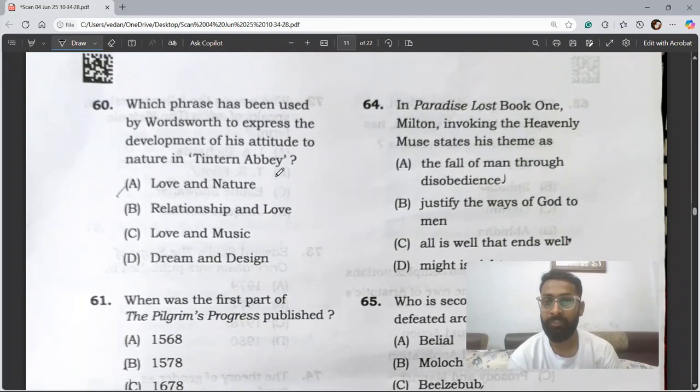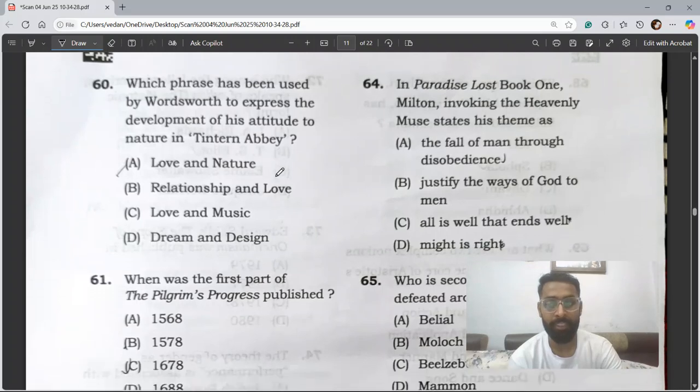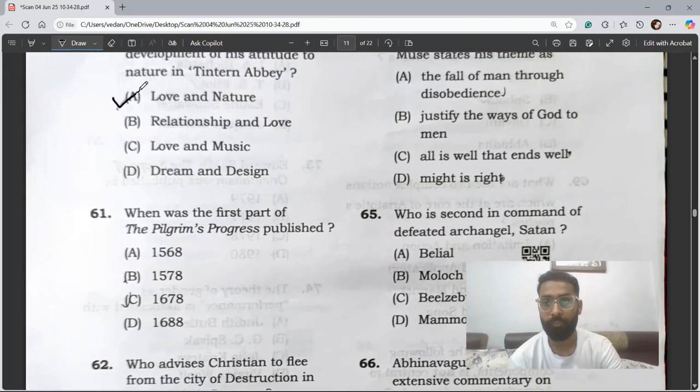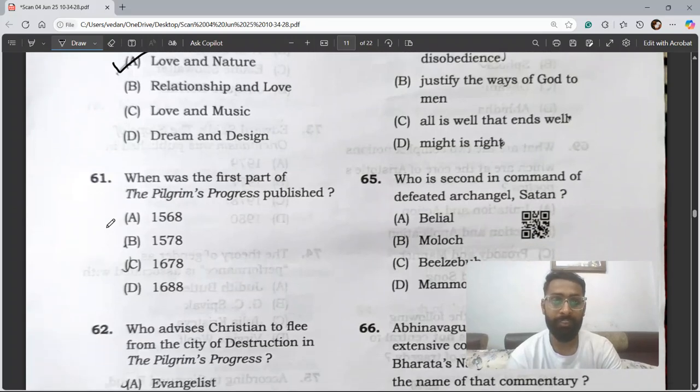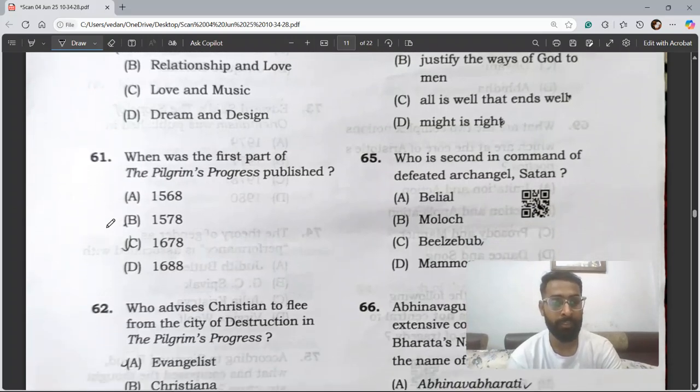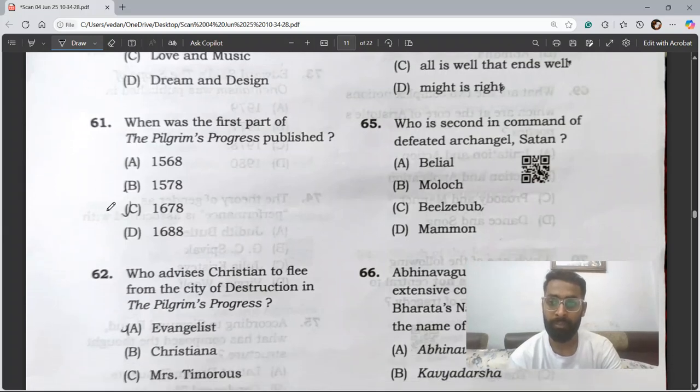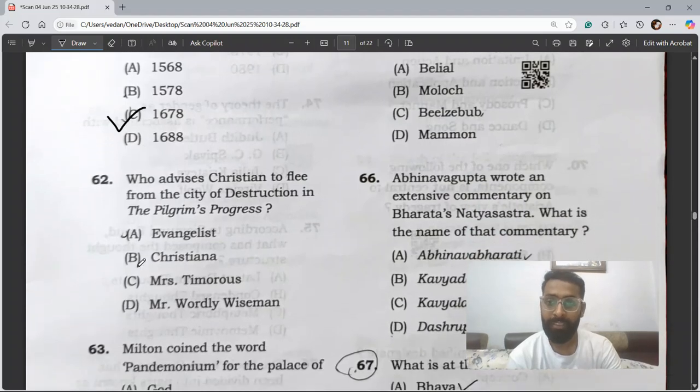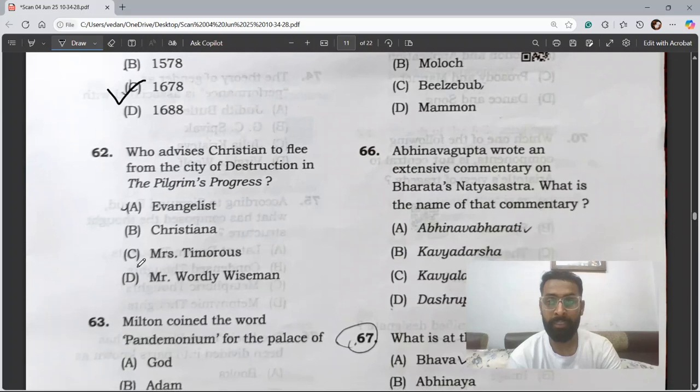Question 60. Which phrase has been used by Wordsworth to express the development of his attitude to nature in Tintern Abbey? So, out of these four options, the correct option is love and nature. Question 61. When was the first part of the Pilgrim's Progress published? As we can see, there were two parts of the Pilgrim's Progress by John Bunyan. The answer is 1678, and the second part was published in 1684.